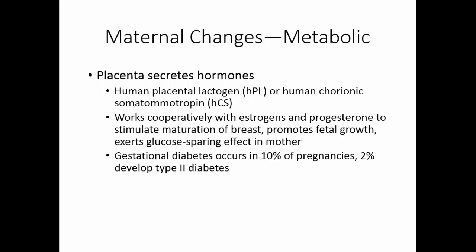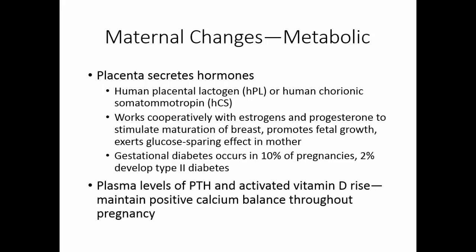Gestational diabetes occurs in about 10% of pregnancies. 2% of these mothers will go on to develop type 2 diabetes later in life. Plasma levels of parathyroid hormone and activated vitamin D rise. This helps the mother maintain a positive calcium balance throughout the pregnancy as the baby's bones are developing.